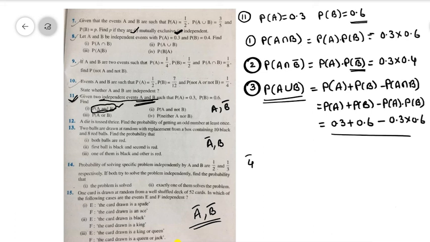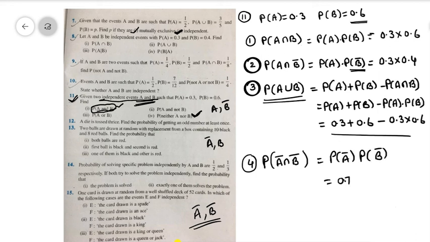And in the next question, the fourth question, he is asking to find P of neither A nor B. Neither A nor B means not A and not B. Right. So directly we can write P of A bar into P of B bar. P of A bar is equal to 0.7 and P of B bar is equal to 0.4. So that is 0.28, the answer.